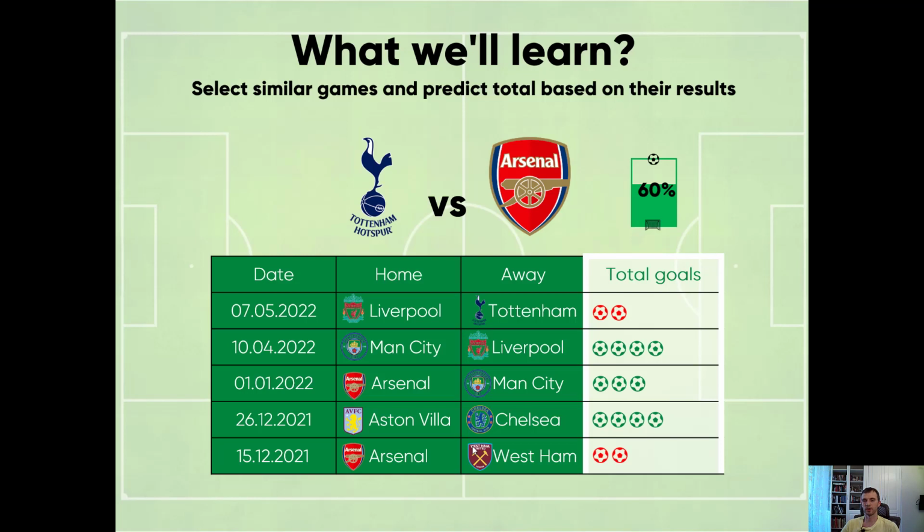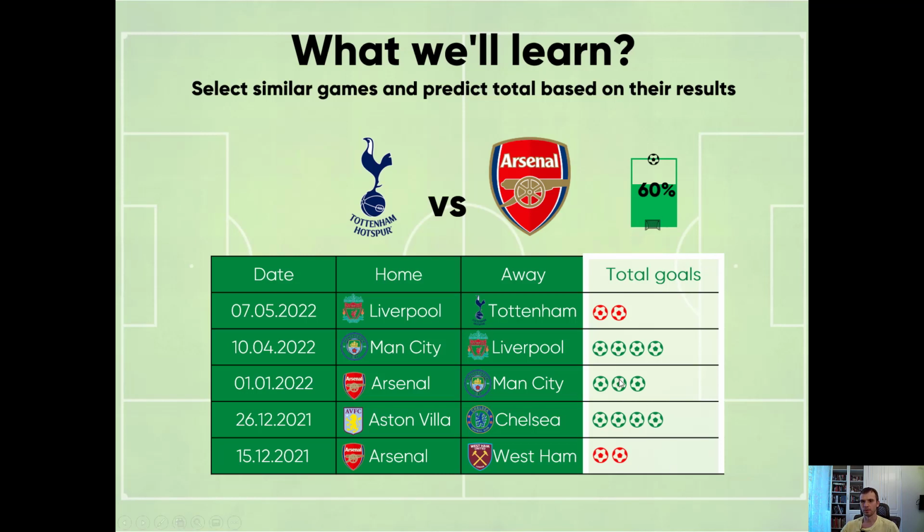What we do, for each game we count how many goals were scored, more specifically more than 2 or less, and we see that in this table we have 3 games in which